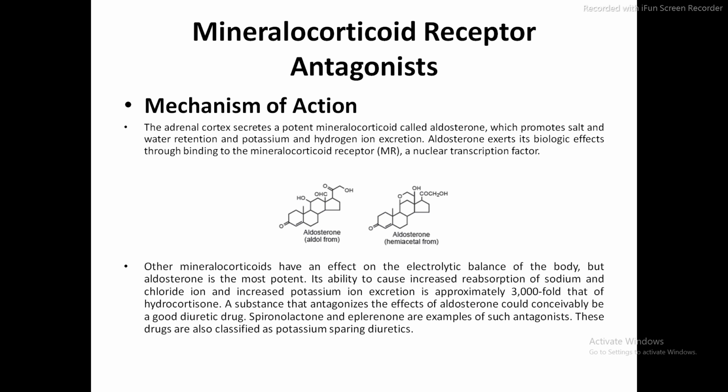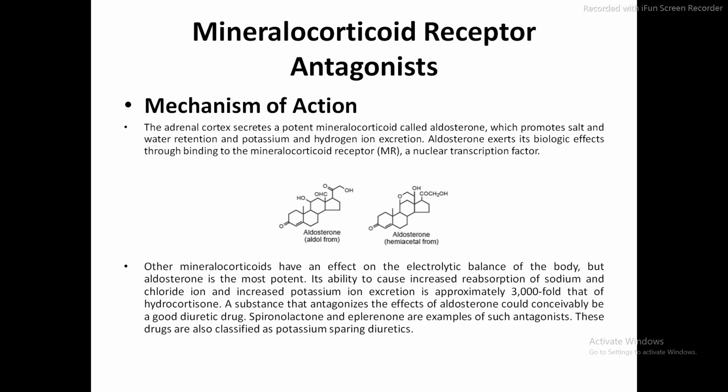The other mineralocorticoids have an effect on the electrolyte balance of the body, but aldosterone is the most potent agent. Its ability to cause increased reabsorption of sodium and chloride ion and increased potassium ion excretion is approximately 3000 fold that of the hydrocortisone.